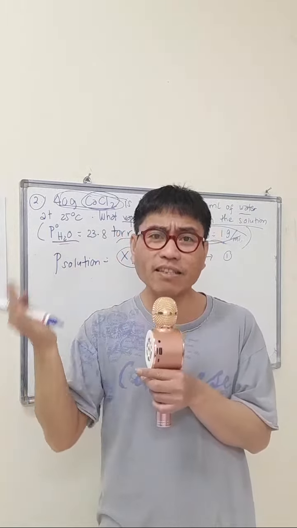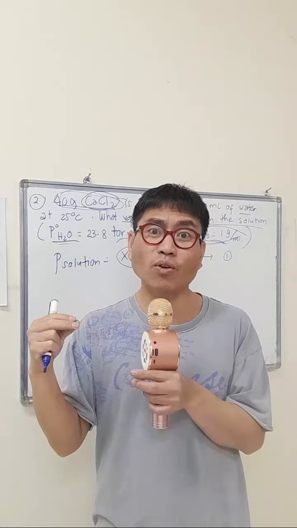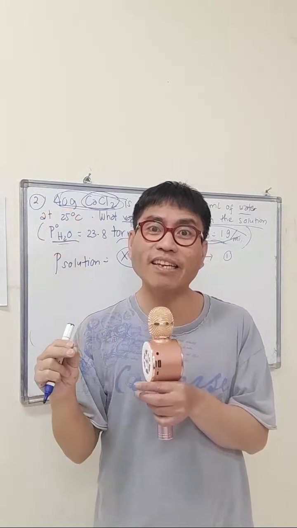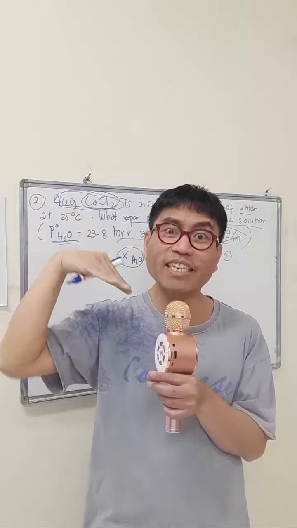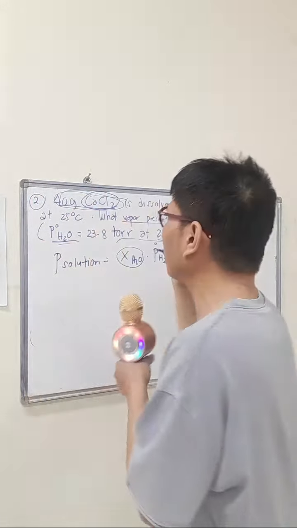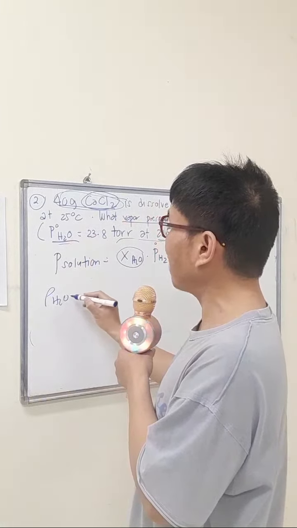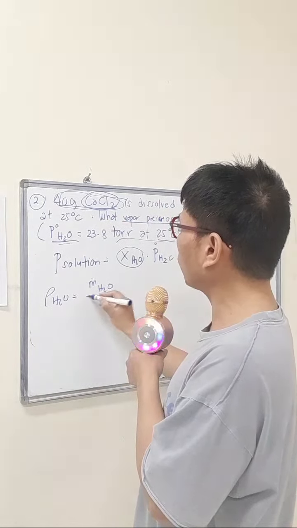If we have the density, we can link that with mass and volume because, by common sense, it is the formula of density. The mass is on top and the volume is in the denominator. So density of water is equal to the mass of water divided by the volume of water.